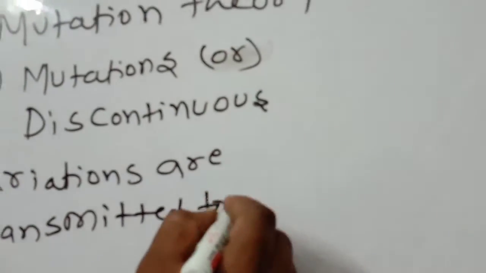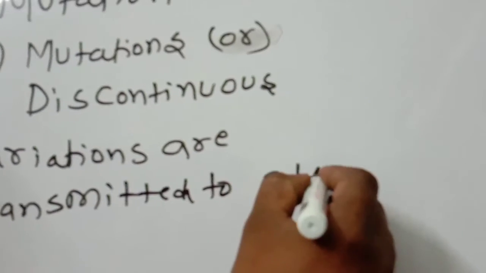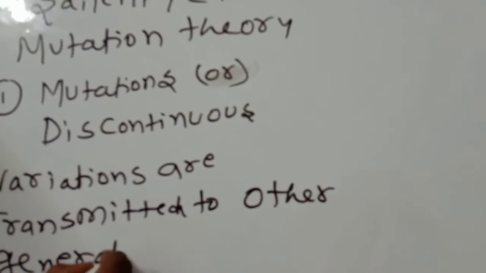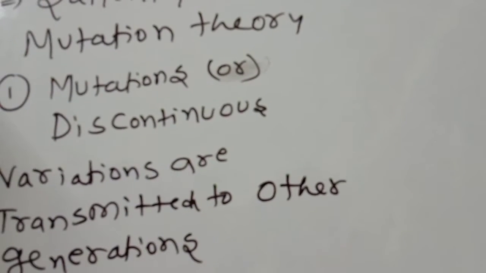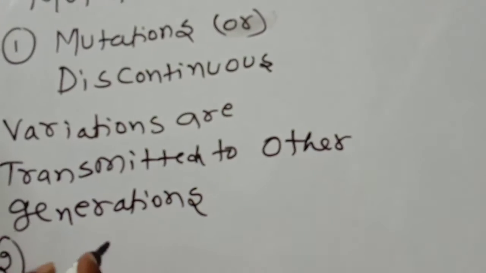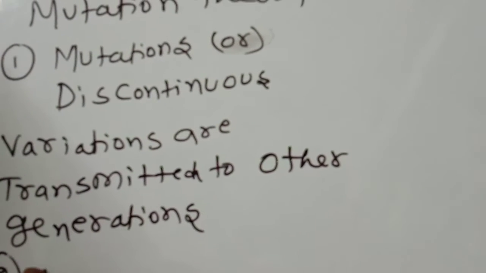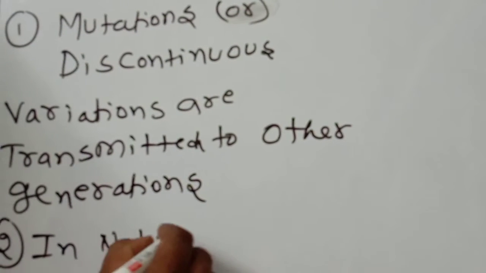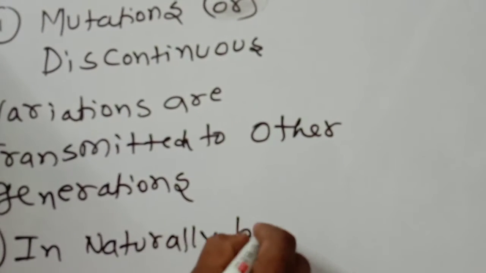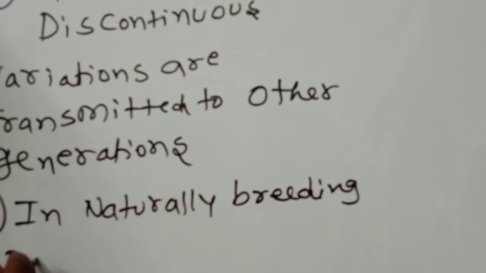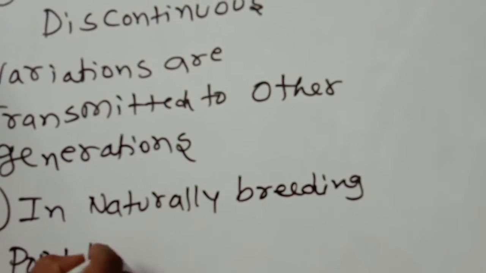This point you should remember: transmitted to other generations. Number two, naturally breeding populations.